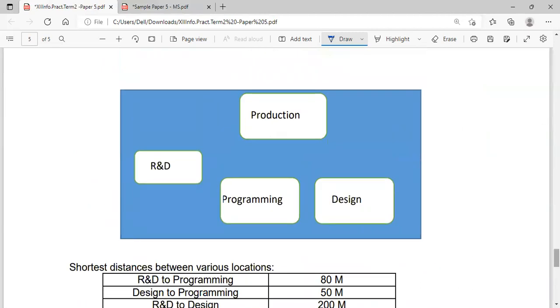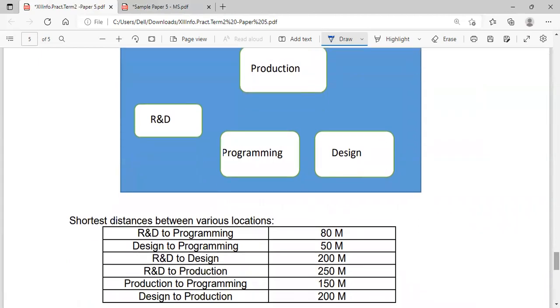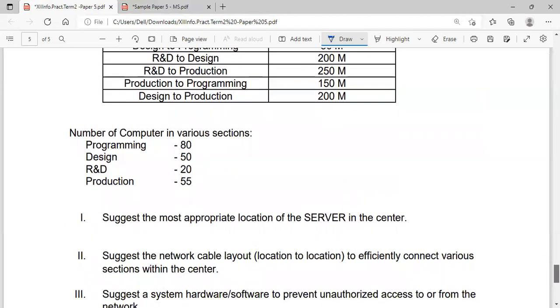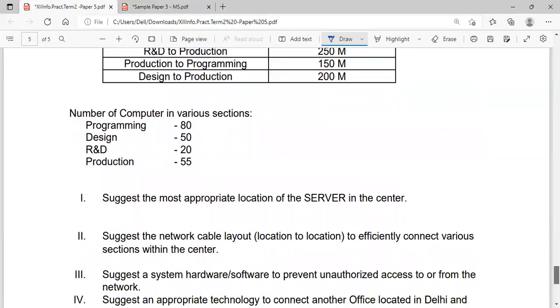It's a suggestion, you can go with a star topology or bus topology. If you are going with the star topology, the server should be connected to the other computers. So here you have to mention the topology you are using. Also you may draw the topology.